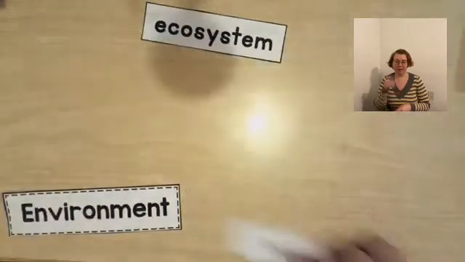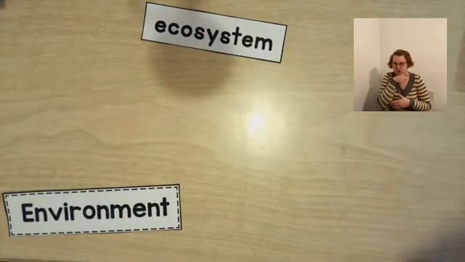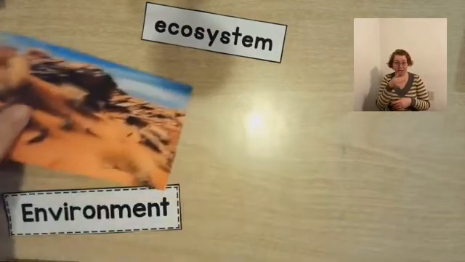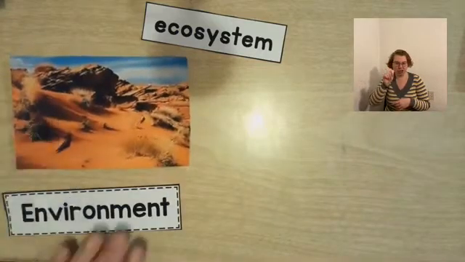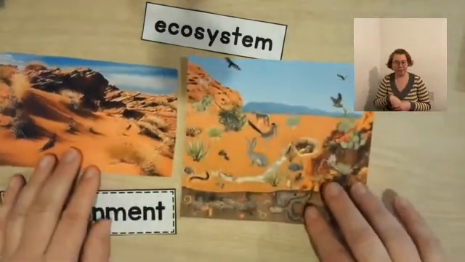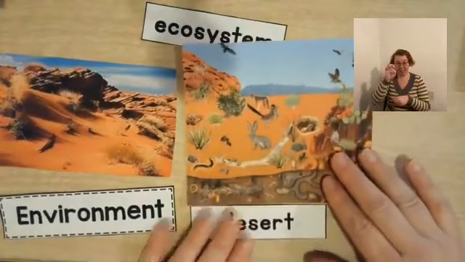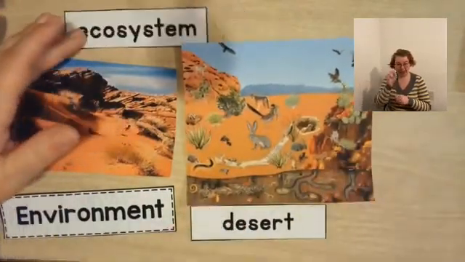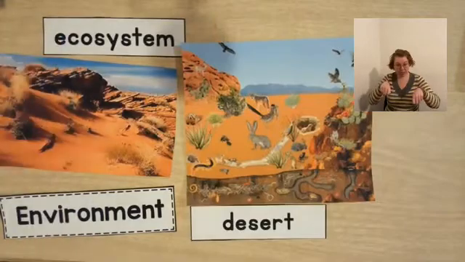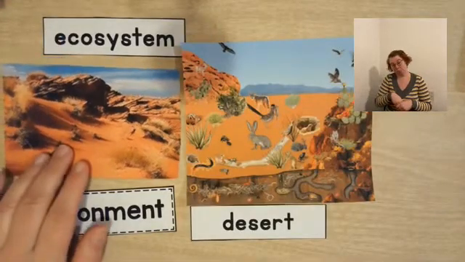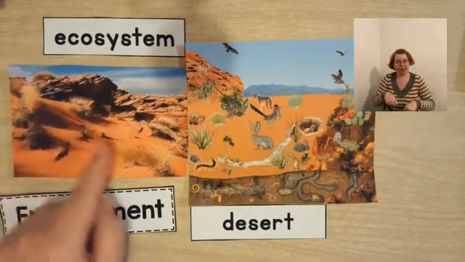Let's look at something that's a little drier, like the desert. What do you think? In the desert, do you think you could find an ecosystem there? You can. Look at how dry it is.